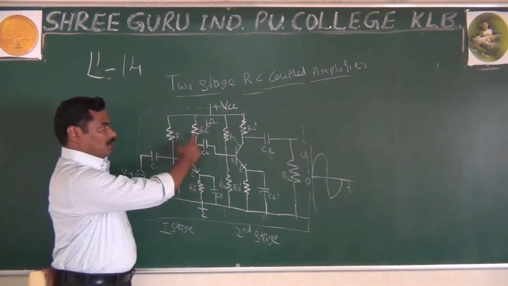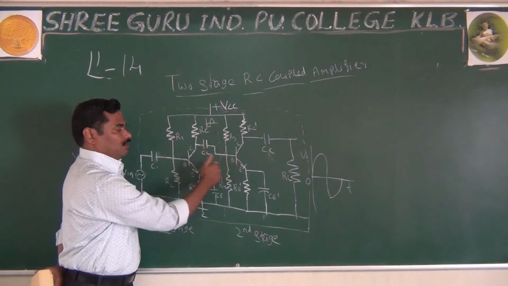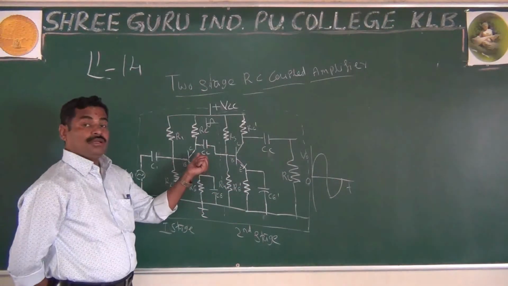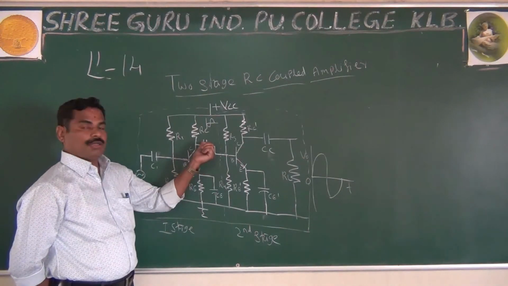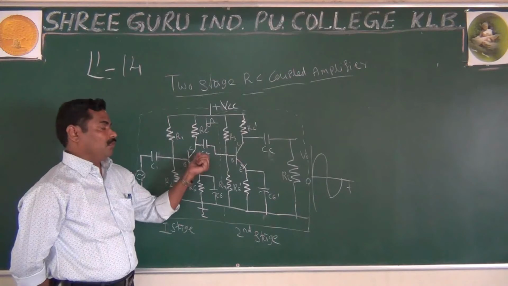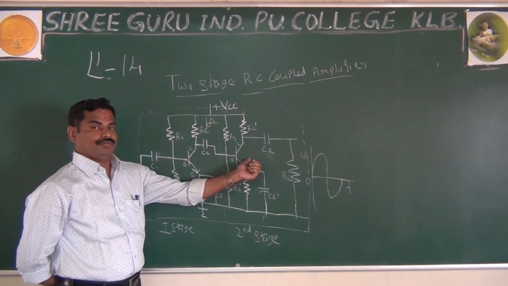By using R and C, you are coupling and transferring the signal, especially the AC signal, because as we know, the capacitor blocks DC. Only the AC signal will be transferred from one stage to the other stage.